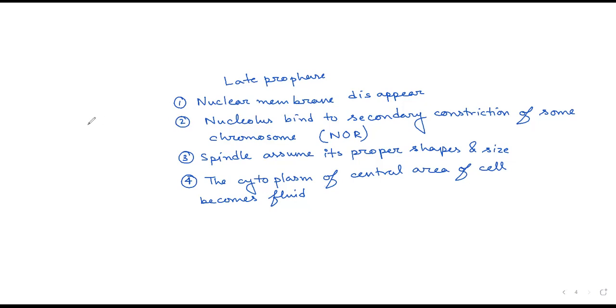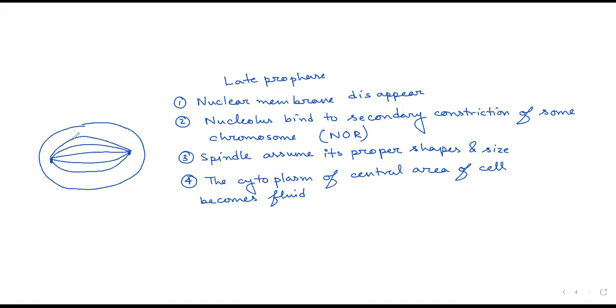So at the end of prophase, if you look into a cell, it will look somehow like this. Two centrioles are located at the two poles. Spindle fibers are arranged across the poles like this. And chromosomes are attached to the spindle fibers.